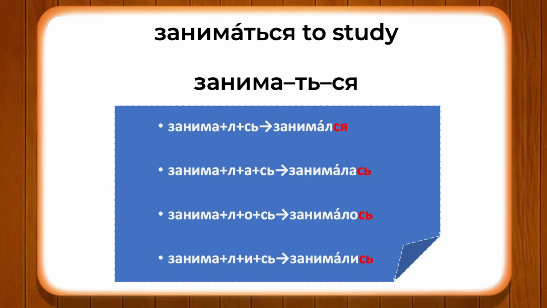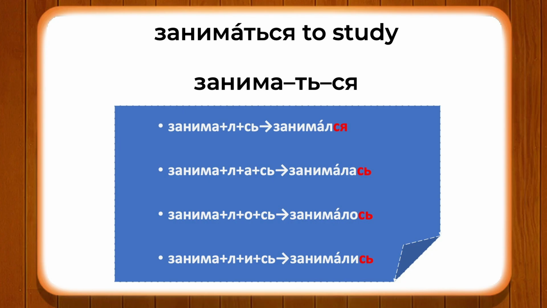Let us try to make the past tense form of the next verb, which is заниматься. Заниматься also means to study, but заниматься and учиться, there is a difference between the two. Учиться we use in the meaning of to study in some university, college or in some city, and заниматься we use in the meaning of self-study. So заниматься also means to study, but study on your own. As in study in the library or at home.